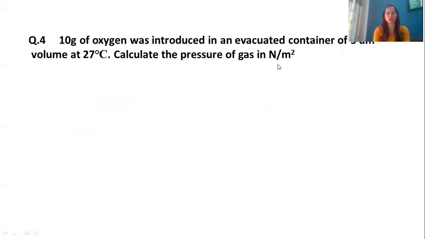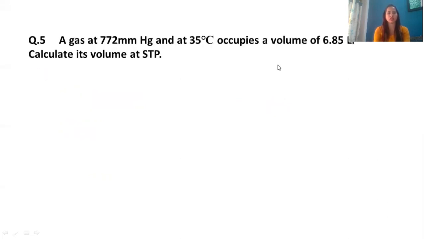Moving to the next question, question number 5. A gas at 772 mm of Hg, mercury, and at 35 degrees Celsius occupies a volume of 6.85 liter. Calculate its volume at STP.